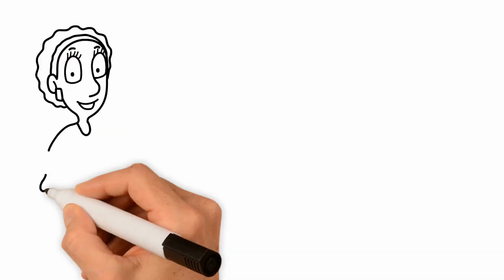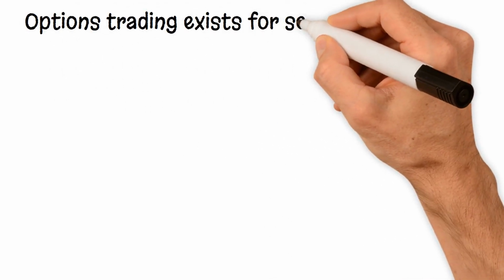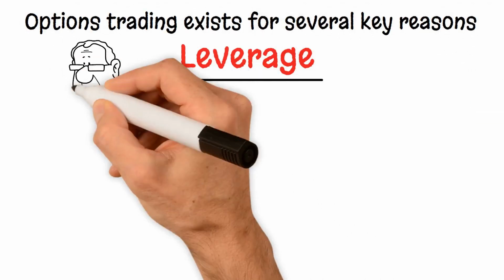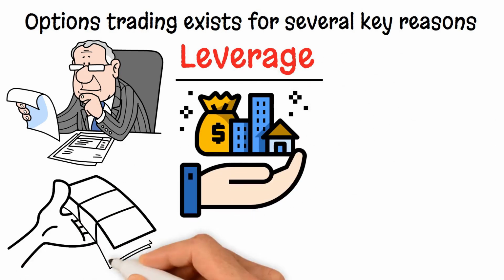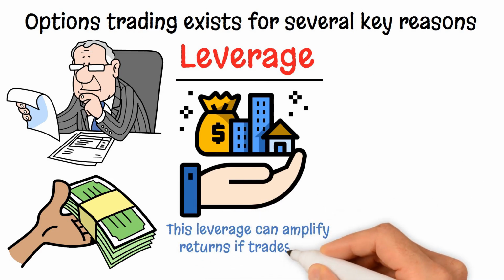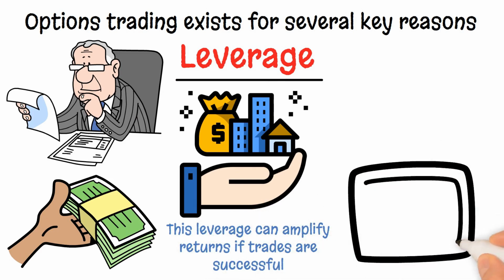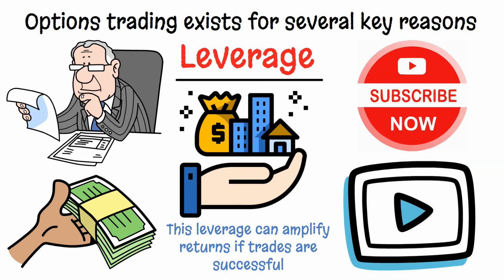Now let's move on to the second part of the video, where we cover why options trading exists. Options trading exists for several key reasons. Leverage. Options allow traders to control a larger amount of an underlying asset with a relatively small investment. This leverage can amplify returns if trades are successful. I will make a separate video covering this topic later.